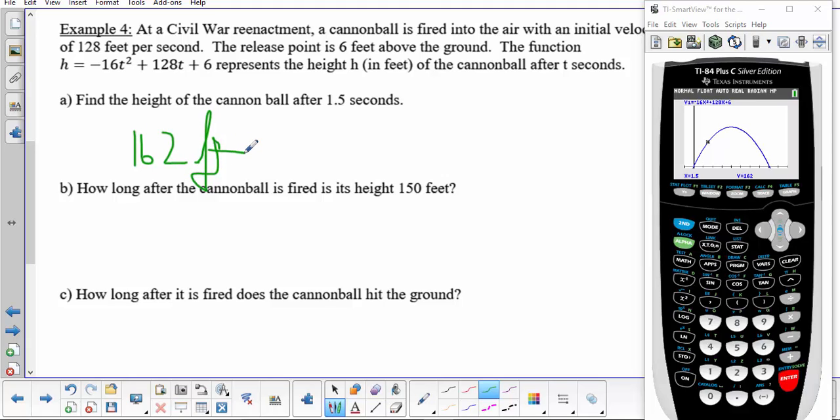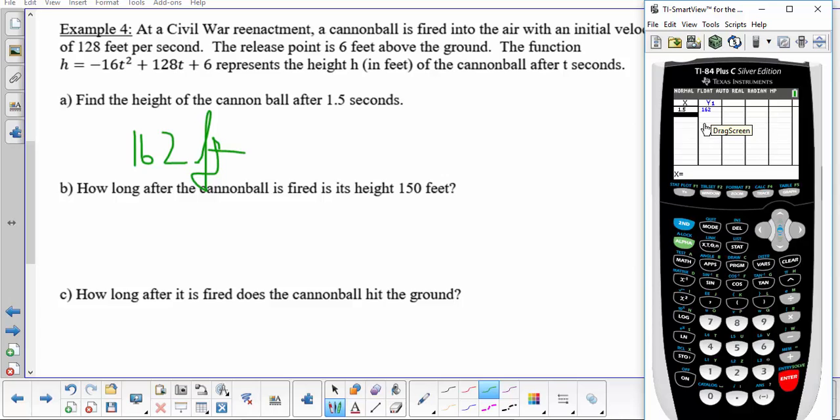Okay, so the other way to do this is we could do second graph. Now, second graph gives us a table of values. Right now, you'll notice that there isn't really much in my table, and that's because of the way I have the table set up. So second table set, right now my independent is on ask. What that does is it allows me to type in anything I want. So I can go to second table, type in 1.5, hit enter, and I get 162 again.